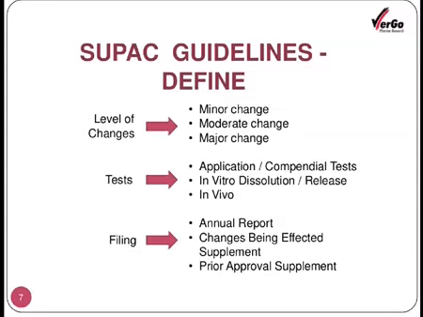Supplement in the sense that the previous data that was submitted to the FDA, and in addition to that, the additional supplement data the sponsor has to submit. And then the prior approval supplement. This is the final supplement which is supposed to be submitted to the FDA just to get the approval.